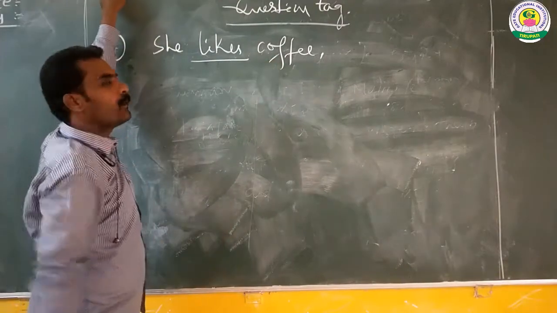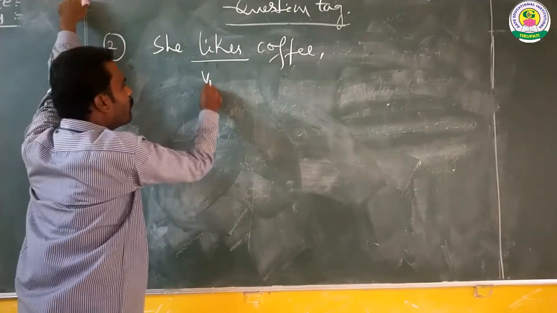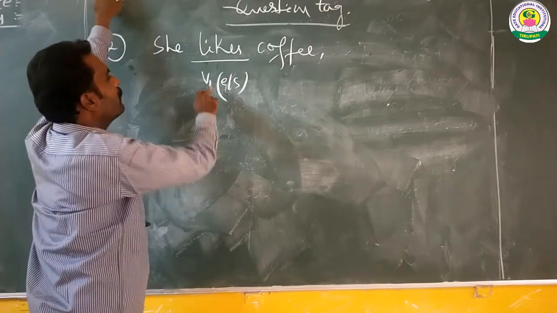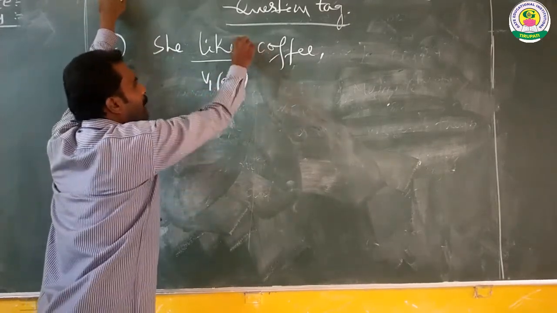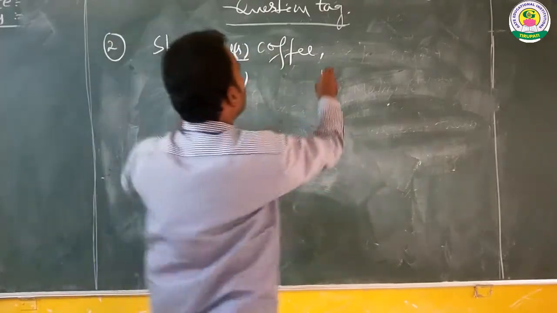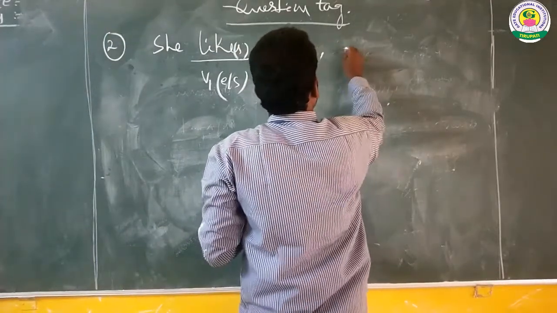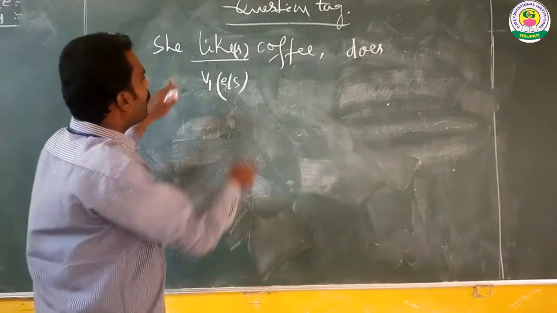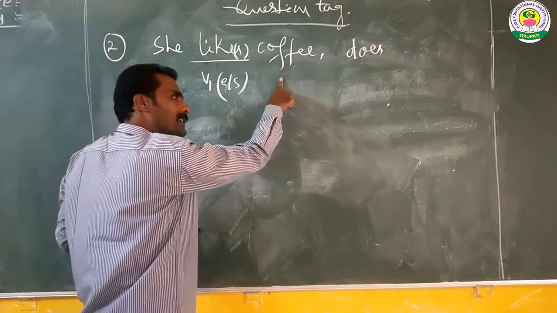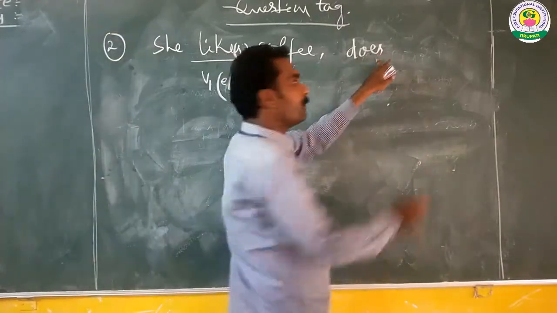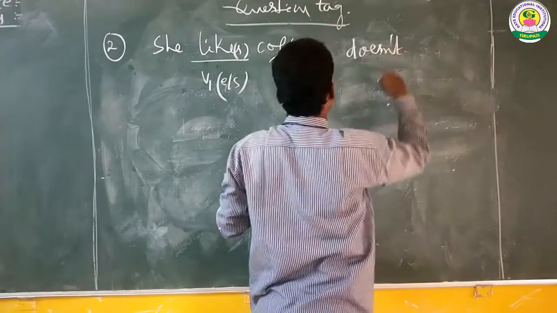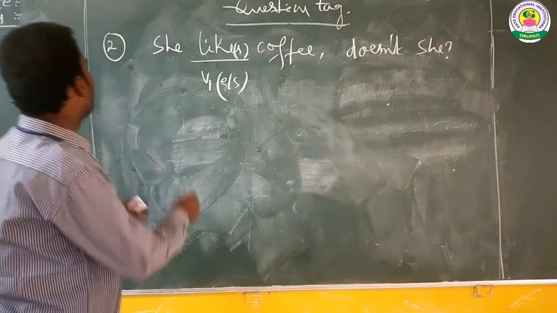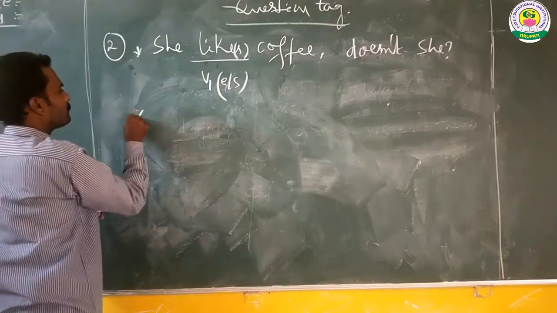So, "She likes coffee." Here the main verb is likes, which consists of V1 with S or ES, so does is required here. Also the statement is positive, that's why the tag should be negative, so we have to add not. Doesn't she? Right. And take one more example.